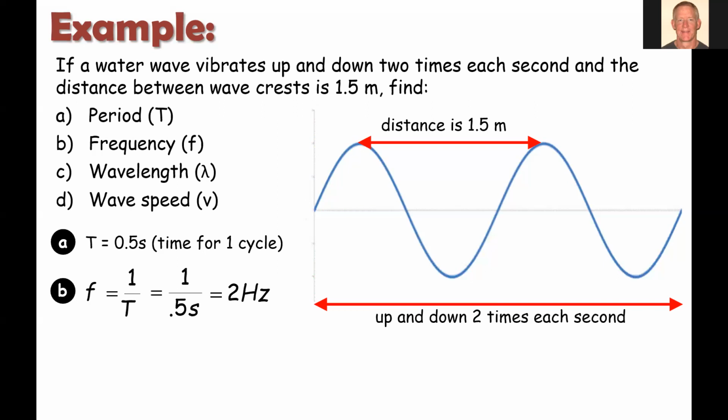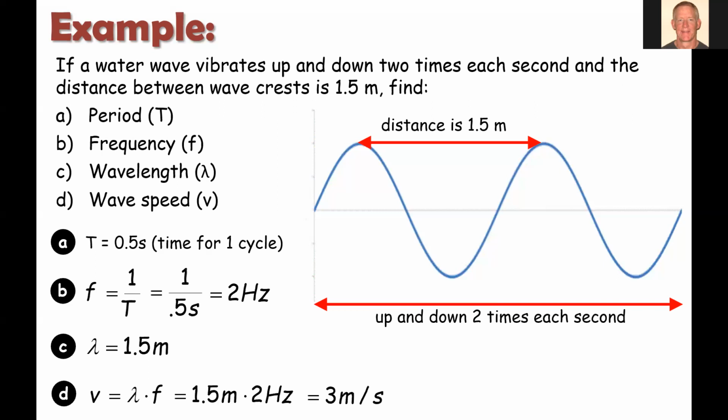So 2 cycles per second, 2 hertz. The wavelength we're given directly, right? 1.5 meters. And now we want to calculate the wave speed. Since we know the frequency and the wavelength, we can simply multiply those two together. We'll use that method to find wave speed, and we get 3 meters per second.